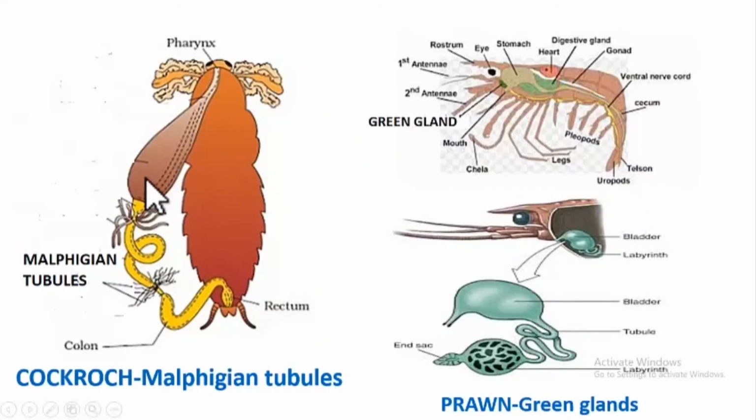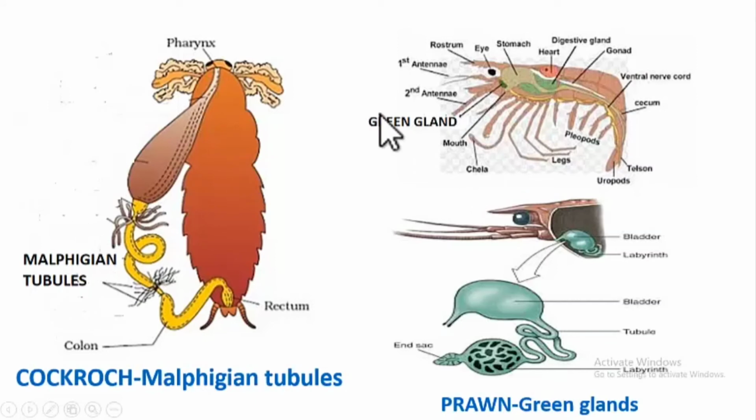So this is a cockroach. In the cockroach, this long tube is the digestive system, and in the digestive system we find tube-like structures. These are called Malpighian tubules. These tubules collect the waste materials from the body and dump them into the digestive system. Via the undigested food, the waste also comes out. Understood, students? So this is about Malpighian tubules.